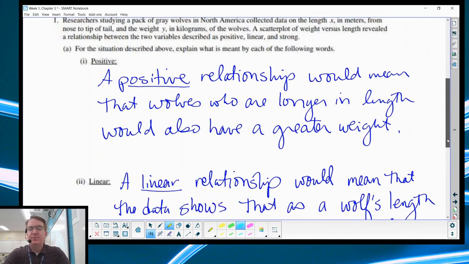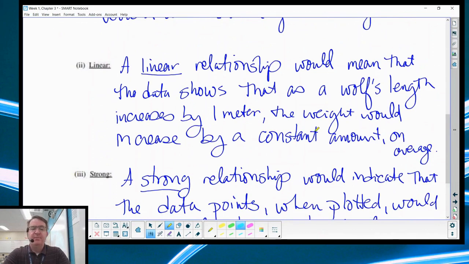The linear relationship, this is the one which I find interesting. It would mean that the data shows that as a wolf's length increases by 1 meter, the weight would increase by a constant amount on average. Okay, so again, linear being, it's forming a line, there is going to be a slope. Slope is always over 1, so you're talking about whatever your x coordinate is.